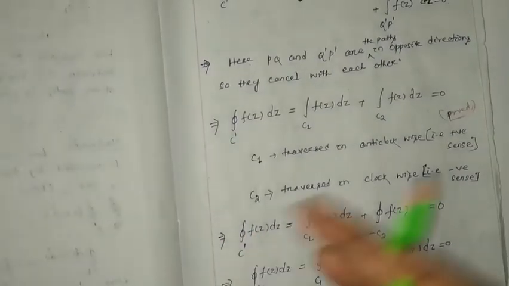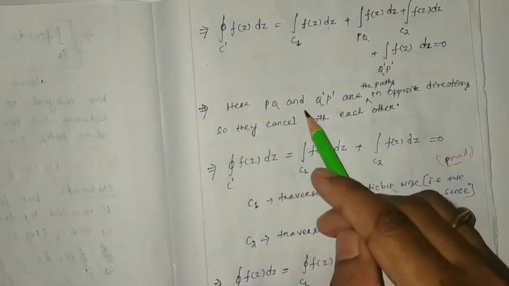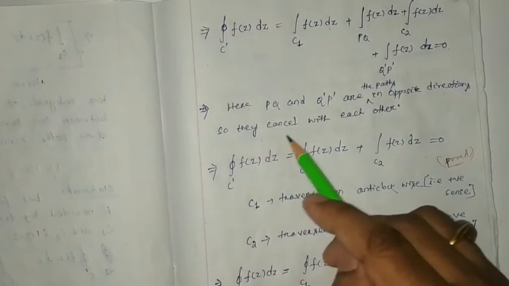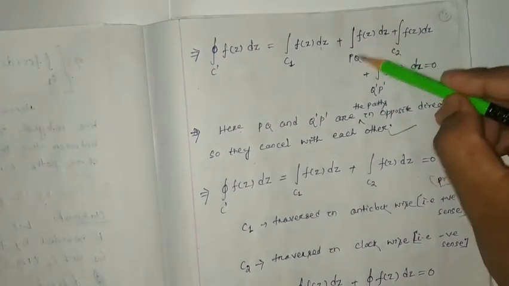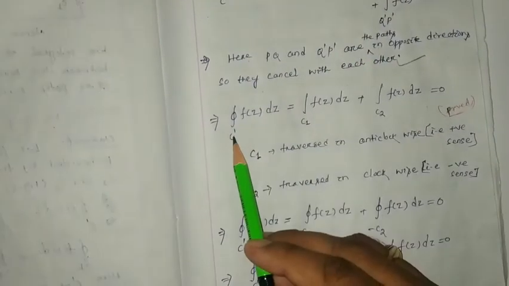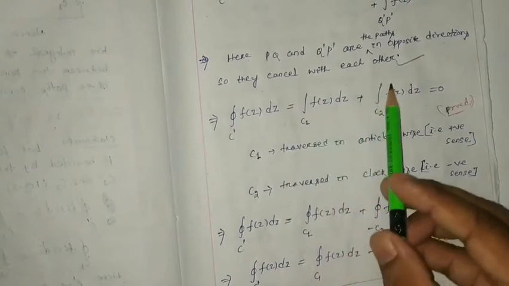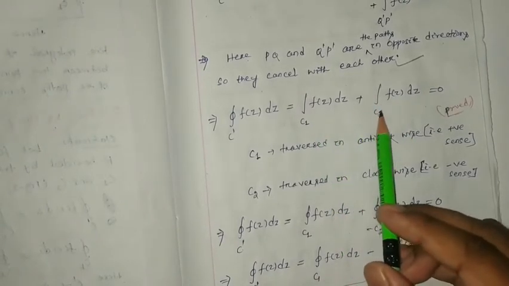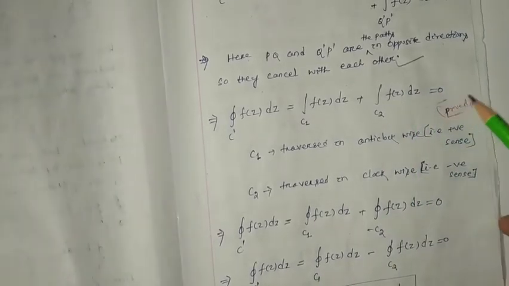Because both are equal and opposite in direction. So here PQ and Q'P are paths in opposite directions, so they cancel each other. From this equation, the 2 is going to be cancelled out. So what are we going to get? The closed integral over C' of f(z) dz will be equal to the line integral over C1 of f(z) dz plus the line integral over C2 of f(z) dz equal to 0. That proves the first one.